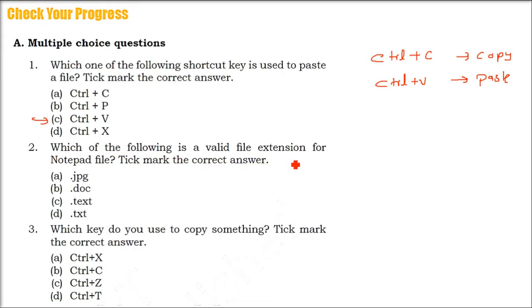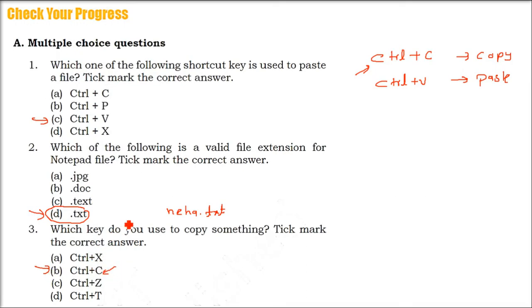Which of the following is a valid file extension for a Notepad file? As we just saw, for Notepad it's .txt. TXT is for text. It's not .text, okay? It's txt, so neha.txt. Which key do you use to copy something? Tick mark the correct answer. So Ctrl C is for copy.